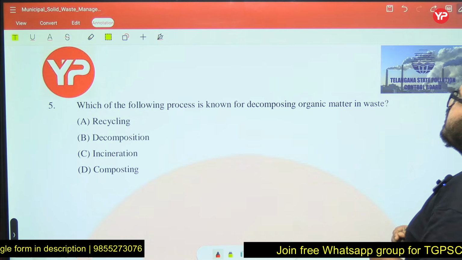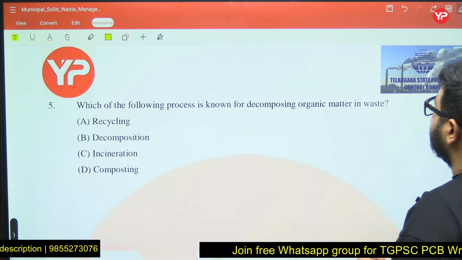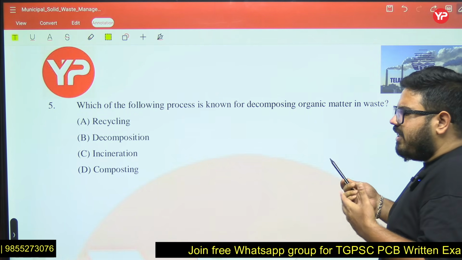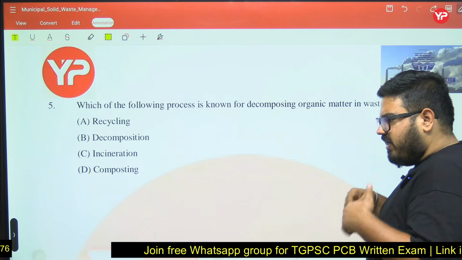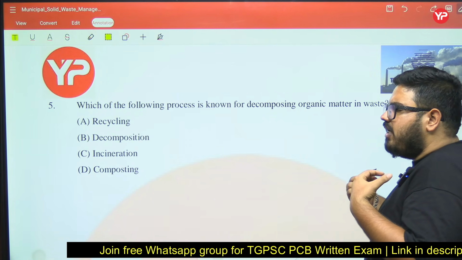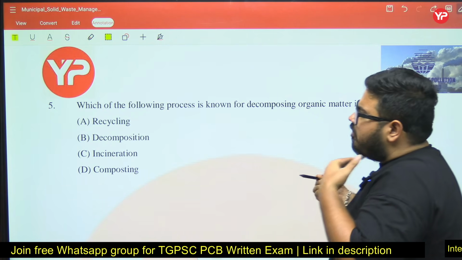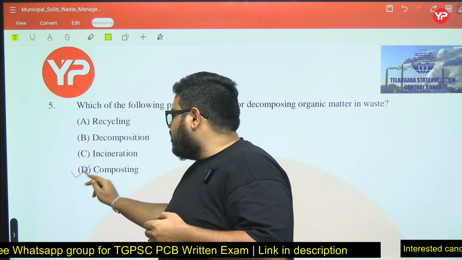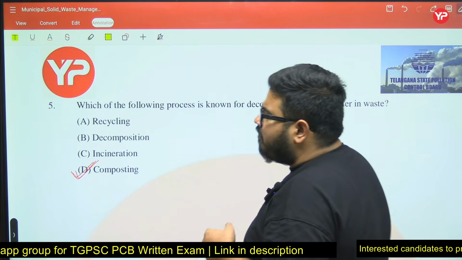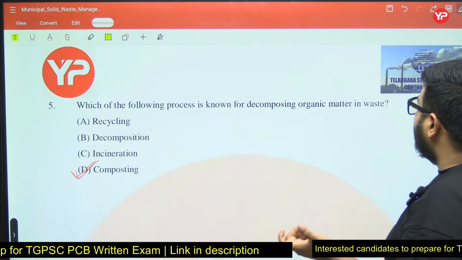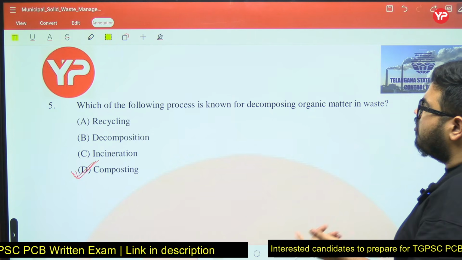Which of the following processes is known for decomposing organic matter in the waste? Whenever we have biodegradable waste, we decompose the waste in the presence of microorganisms. The process is generally known as composting. That is the process of decomposing organic matter in the waste.